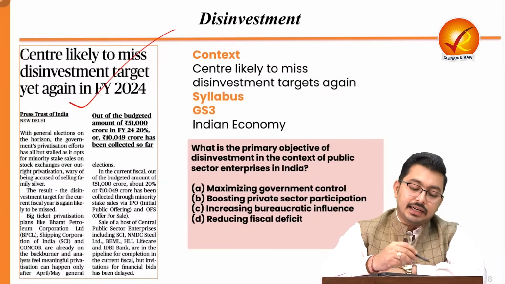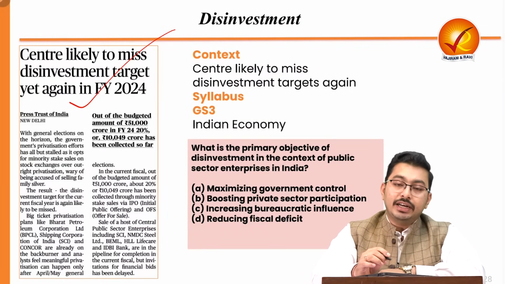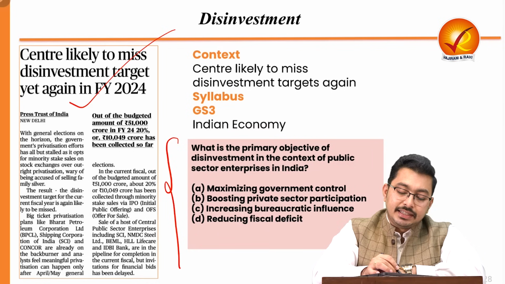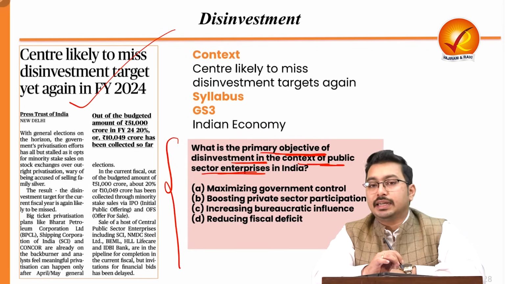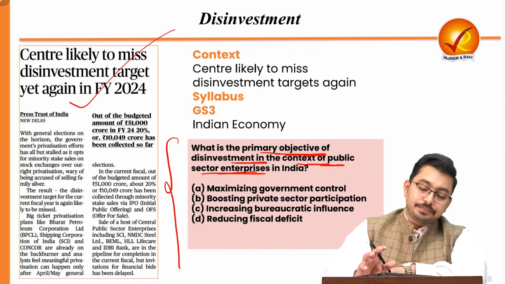So here the center is likely to miss its disinvestment targets in 2024 again. Now, a related question can be, what is the primary objective of disinvestment in the context of public sector enterprises in India? And jot down whatever the answer you think is right in the comments below.